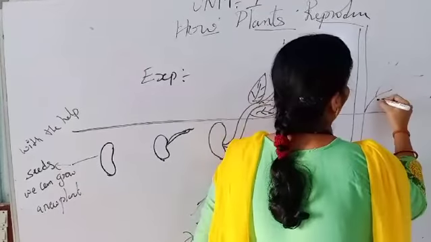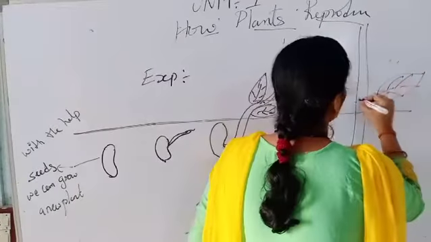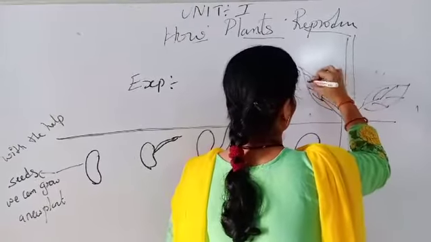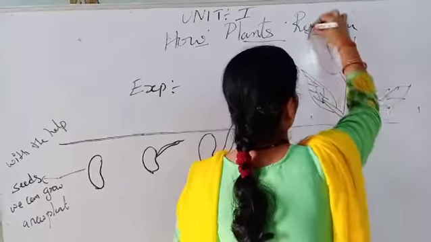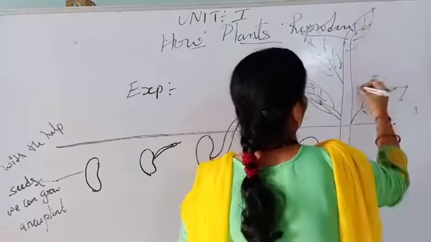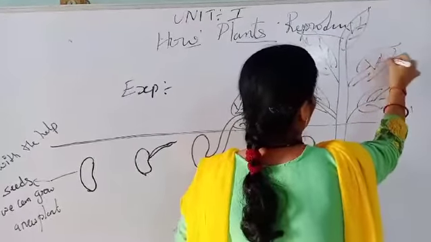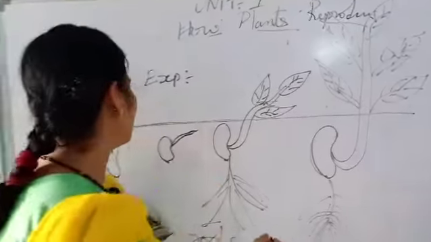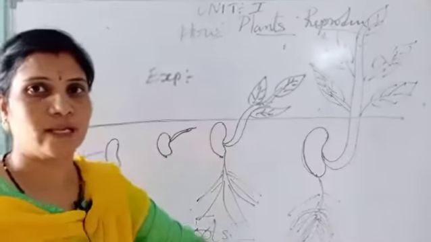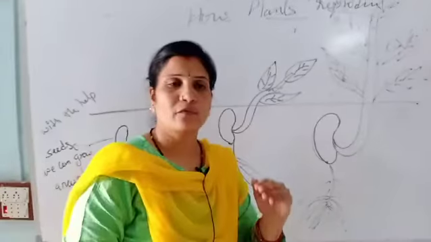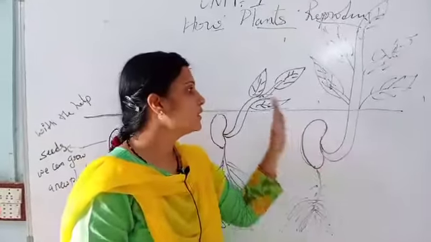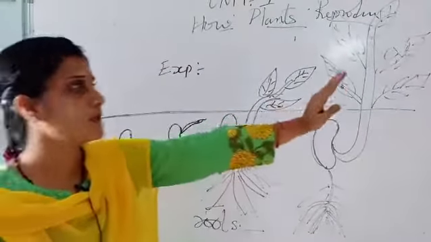With the help of a seed coat and seed leaves, we can grow a baby plant. This is the diagram I am showing for you to understand how, with the help of a seed, we can reproduce a baby plant.